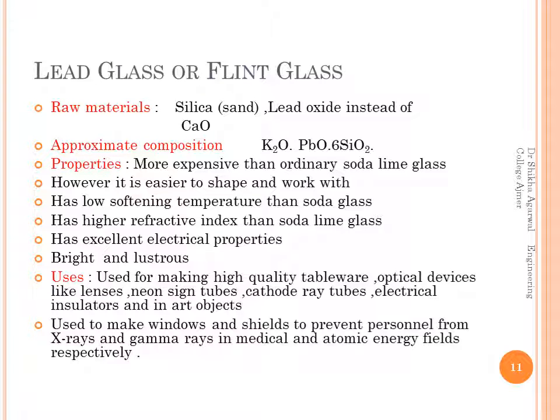Lustrous means it shines. Now since it is shining, it is used for making high quality tableware, and for making optical devices like lenses. It is used for making neon sign tubes, cathode ray tubes, electrical insulators and art objects. Now since lead absorbs X-rays, it is also used to make windows and shields to prevent a person from X-rays and gamma rays in medical and atomic energy fields respectively. So these are the important uses of lead glass or flint glass.